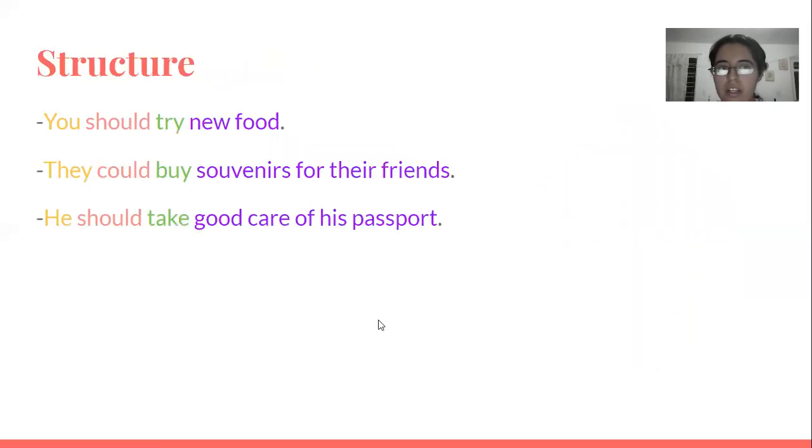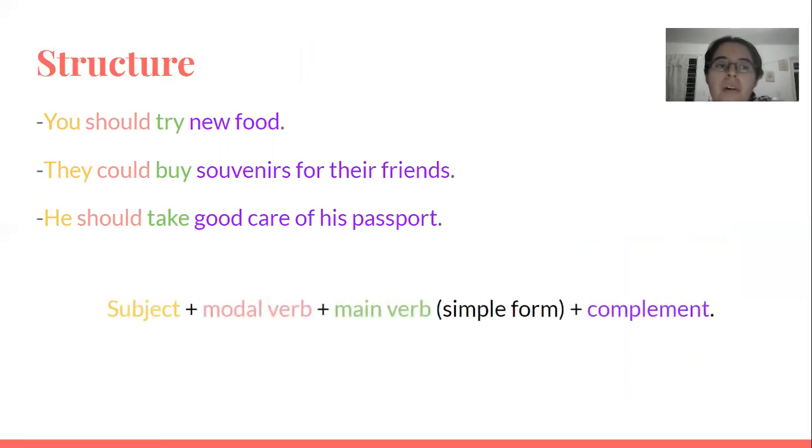So then the next one. Now, see all of the structure? We start with a subject, and then we have the modal verb. After that, we have the main verb in simple form. And lastly, the complement, if we have a complement. So, you should try new food.